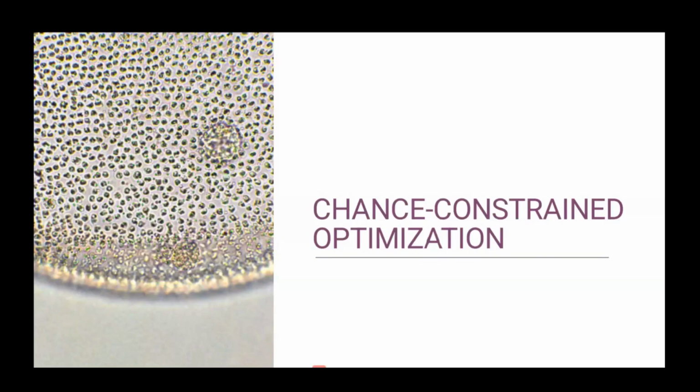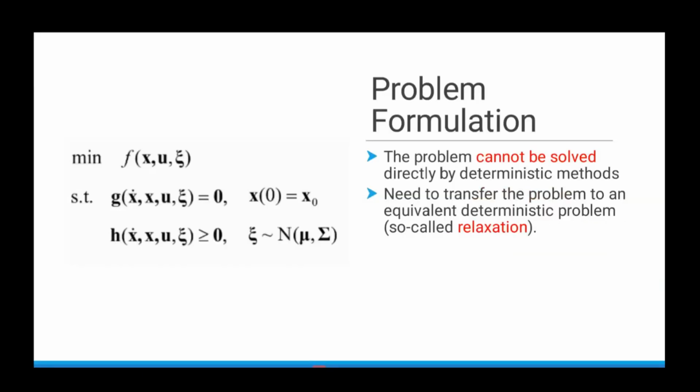In this video, we will see about chance constraint optimization. In the last video, we have seen optimization problem under uncertainty. The chance constraint is one approach where you can solve such kind of problems, optimization problems under uncertainty.